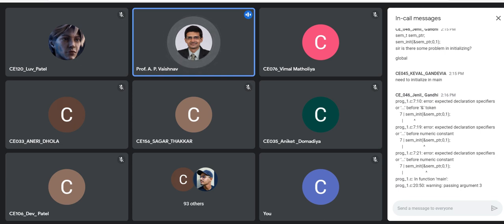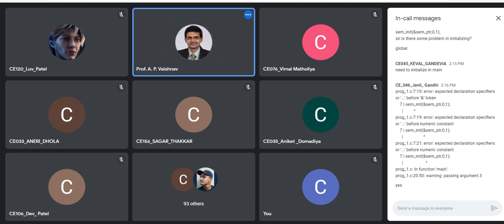Okay, you are getting this error: expected declaration specifier. Okay, your syntax is absolutely correct. There is no difference. sem_init, ampersand sem, the same one. Okay, that is all right. Strange. That should not happen.